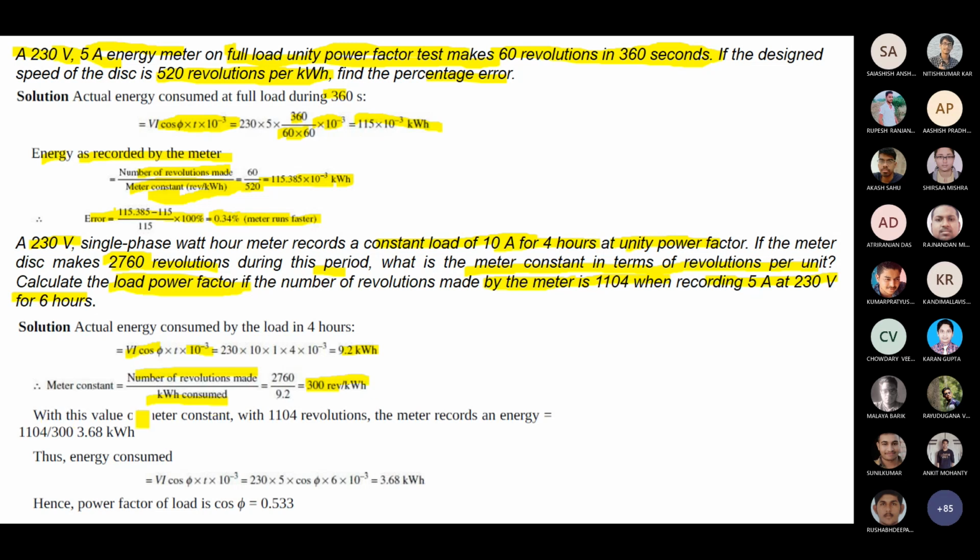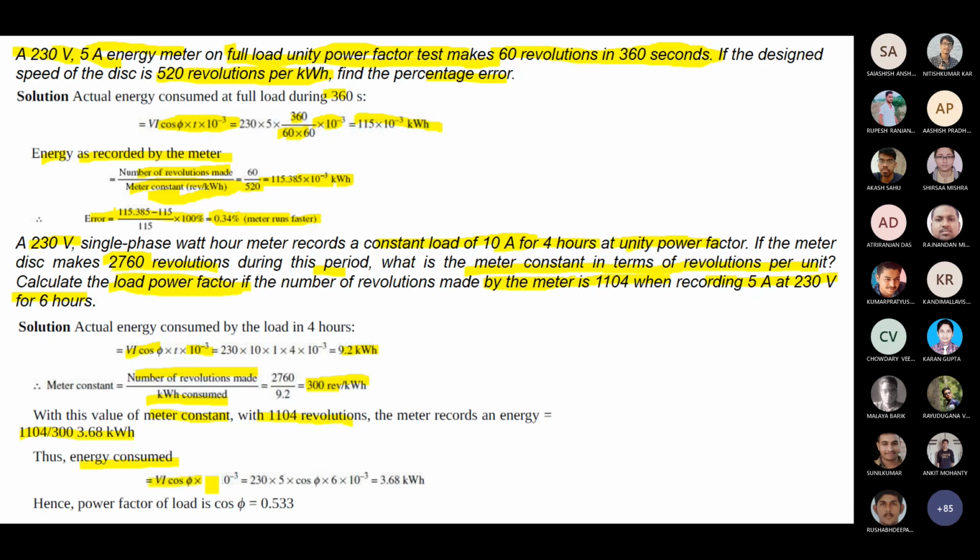With this meter constant, there are 1104 revolutions. The meter records energy 1104 divided by 300, which is 3.68 kilowatt hour.